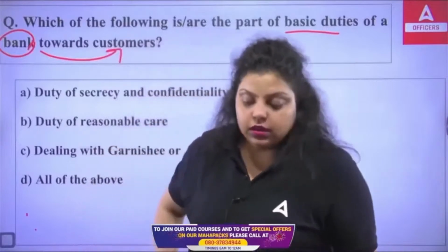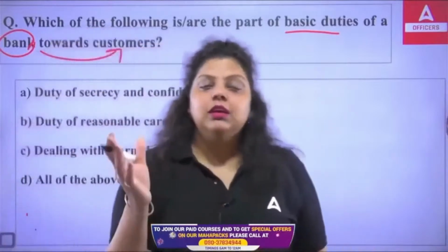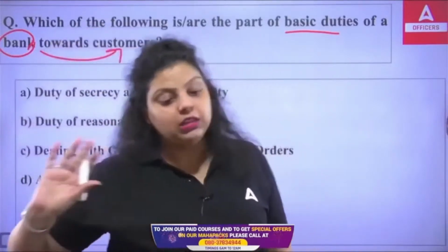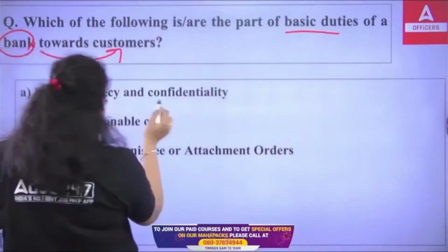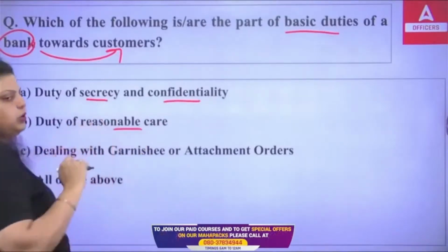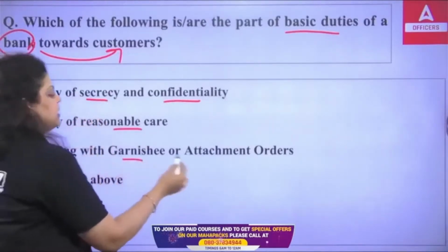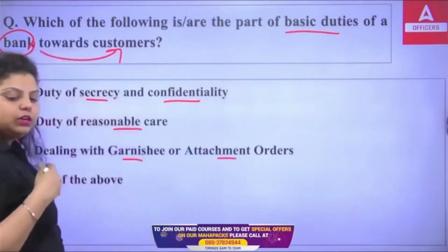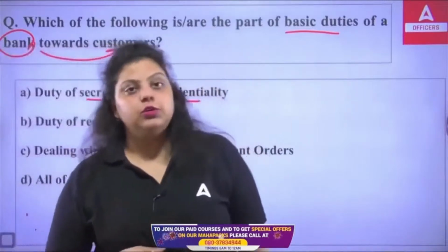So certain exceptional cases are there, in case of legal formalities, you have to share the information about the customer, otherwise no. So this is actually the duty of a bank of secrecy and confidentiality about customer information. Okay, now duty of reasonable care. Obviously, this is also a duty of a bank to have reasonable care in context to the customer. Dealing with the garnish order or attachment order, this is also a duty of a bank. Following the garnish order, attachment order, this is the duty of a bank.